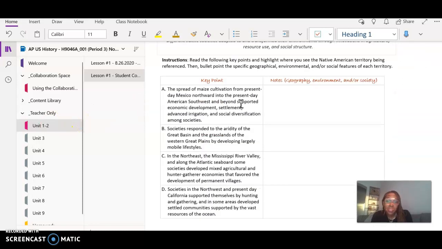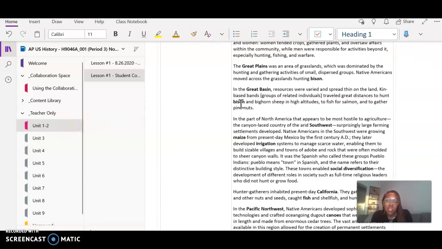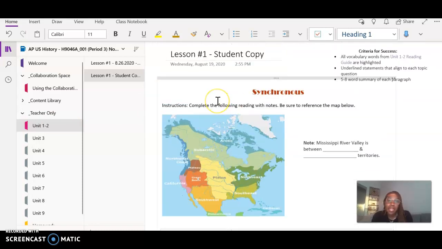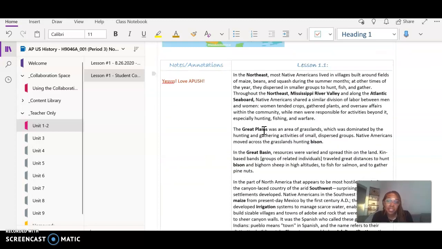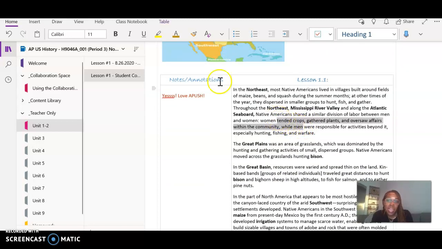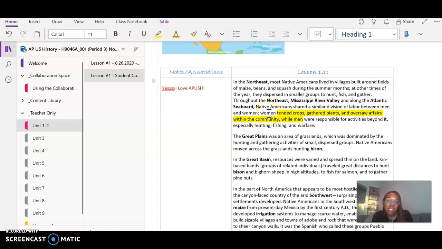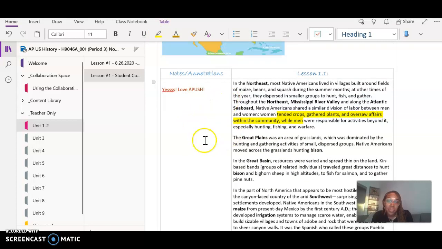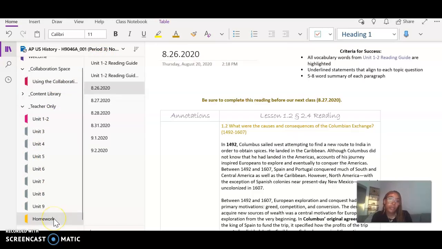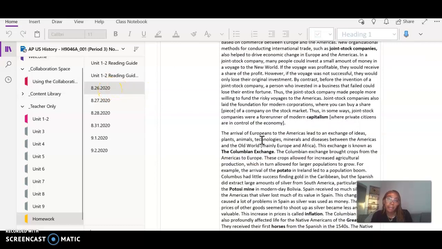And I'll be able to post any upcoming assignments within your notebook. So that next day, all you have to do is open your OneNote, and that's where your assignment is. Same with homework. So this is our upcoming activity. What's great about this is you can highlight, you can underline, you'll write notes right here. And again, I'll be checking this. And for homework, there's a whole other folder for that. And then you would just, again, need to go to that class date and complete that assignment.